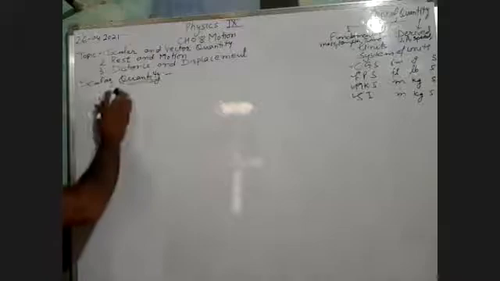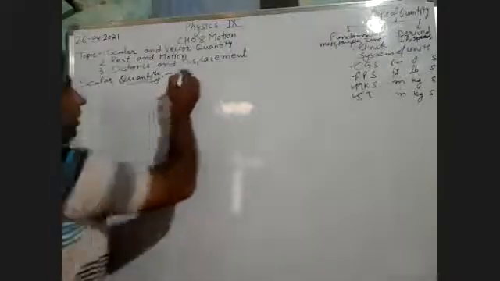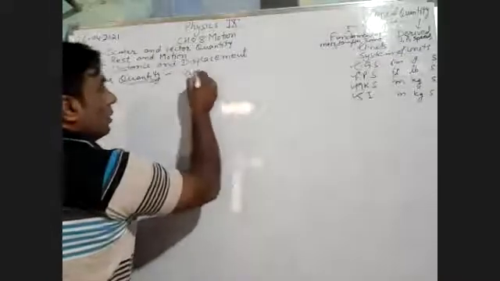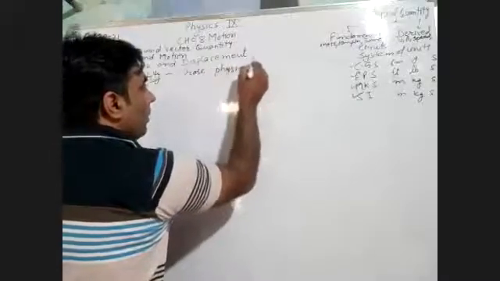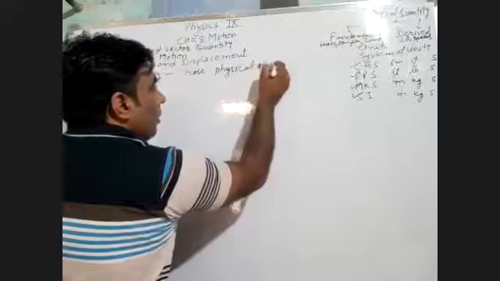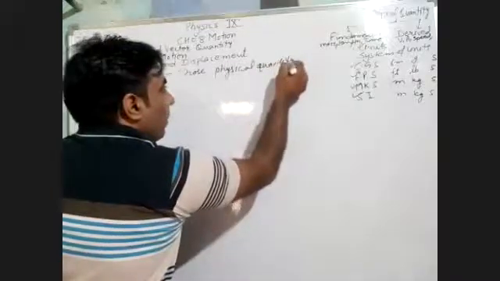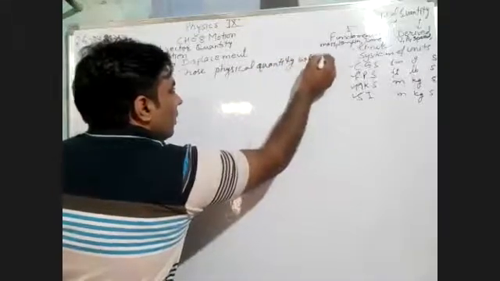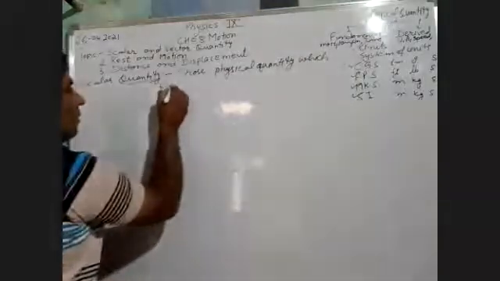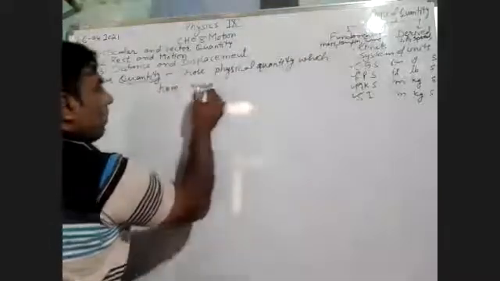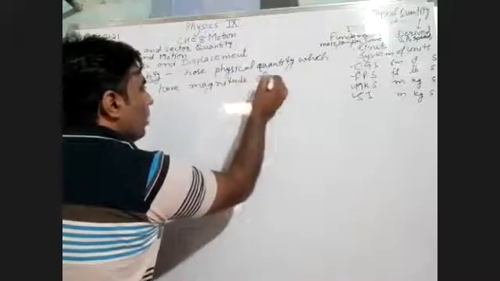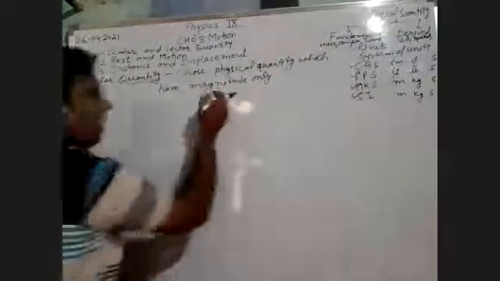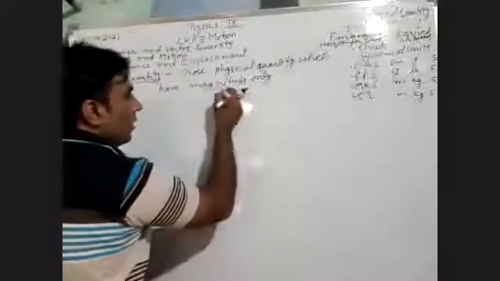Right? So what are scalar quantities? Those quantities, means those physical quantities, which have magnitude only. And we have discussed this magnitude. What is magnitude?